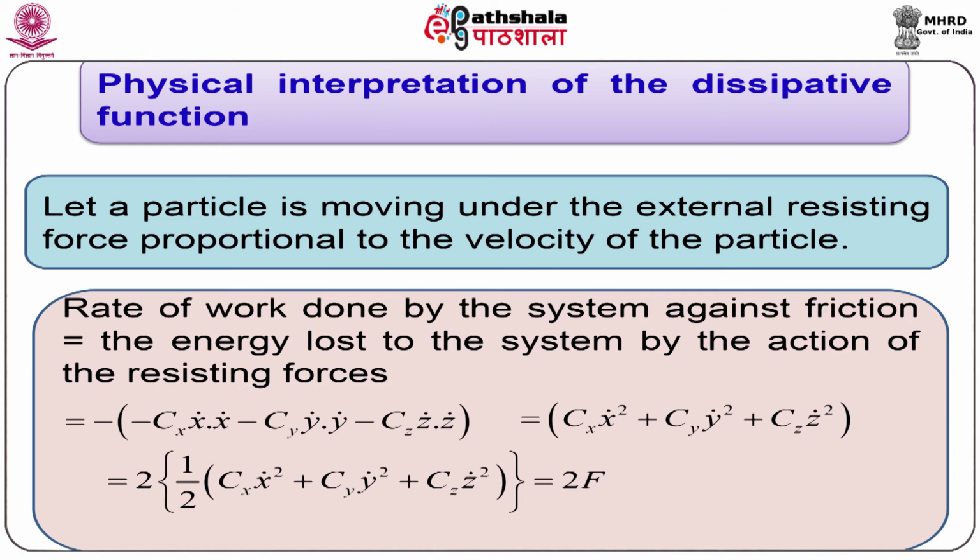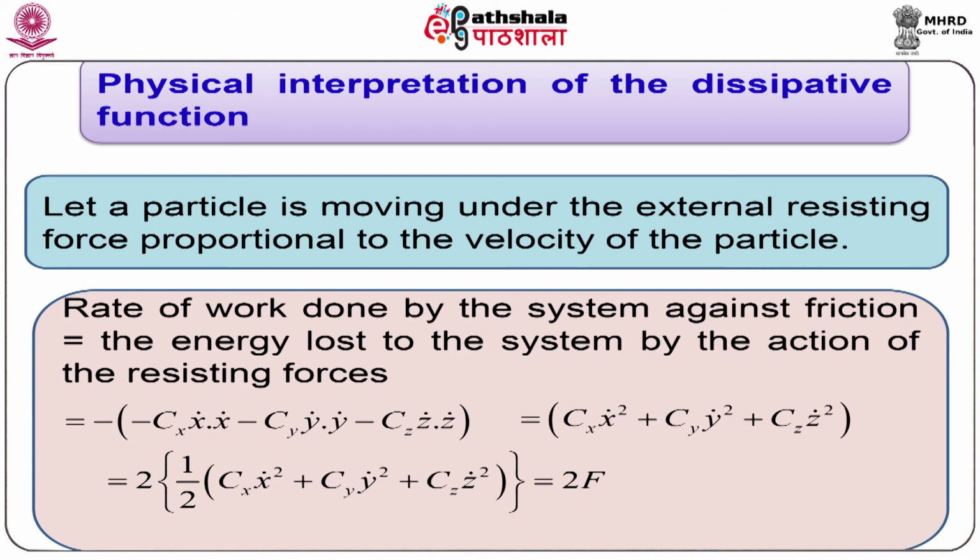Then rate of work done by the system against friction is the energy lost to the system by the action of the resisting forces, which is minus of minus Cx into x dot x dot minus Cy into y dot y dot minus Cz into z dot z dot.